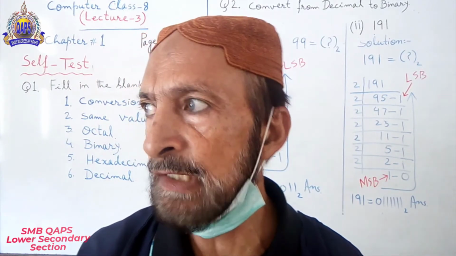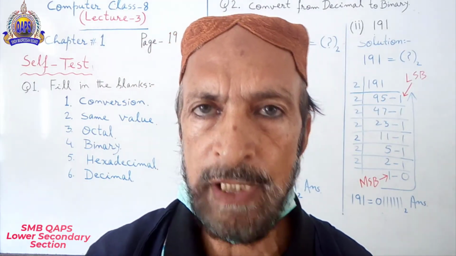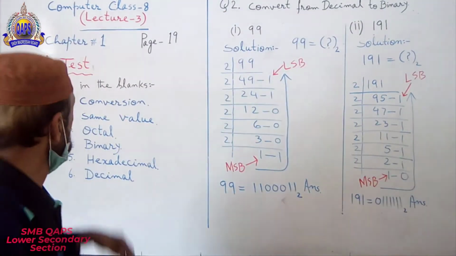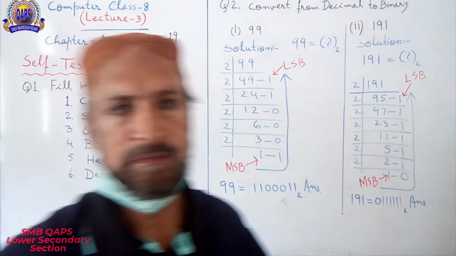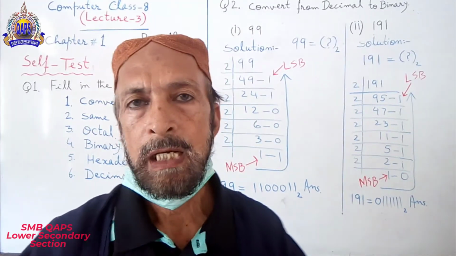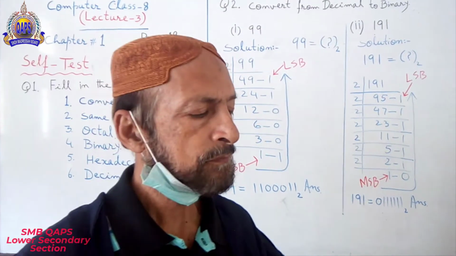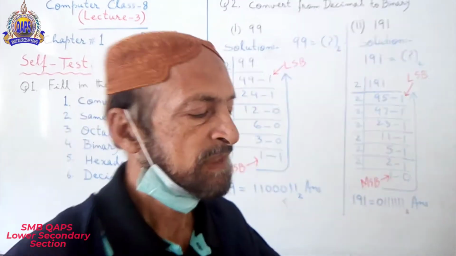So question number 1 is self-test. Fill in the blanks. I am reading it. Number 1.